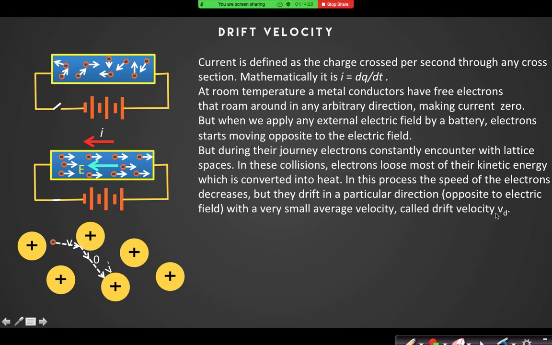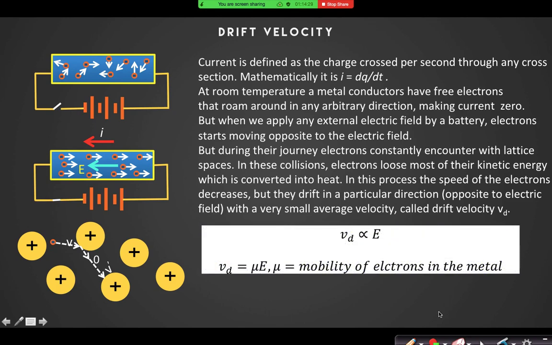Right? Now we will talk about the equations relating current and drift velocity. Suppose the drift velocity is Vd. Sir, can we actually calculate Vd? Yes, we can calculate Vd from the expression of current. So we will talk about what is the relation between current and Vd. Let us try to find out this expression first.